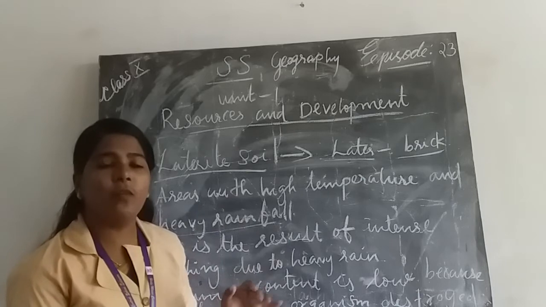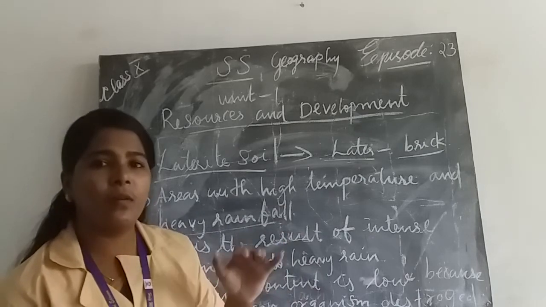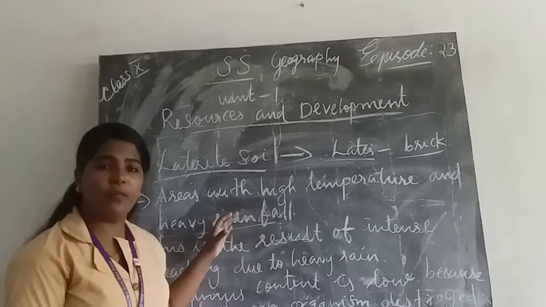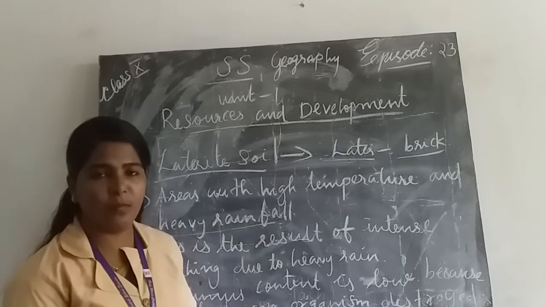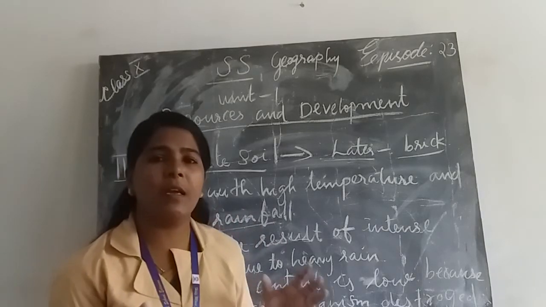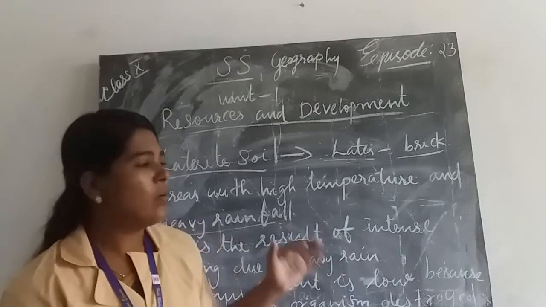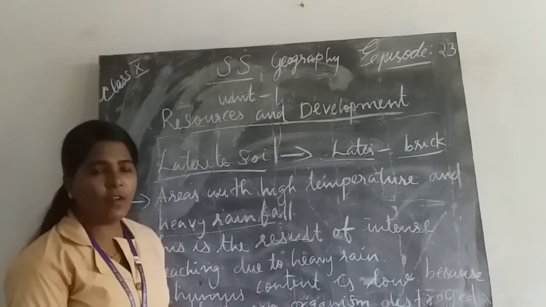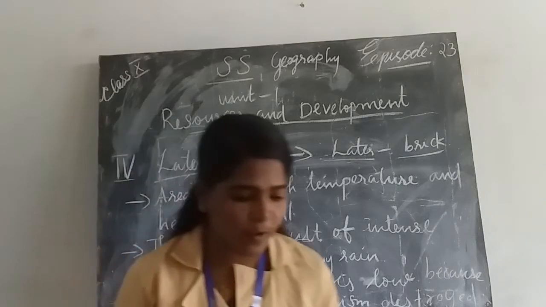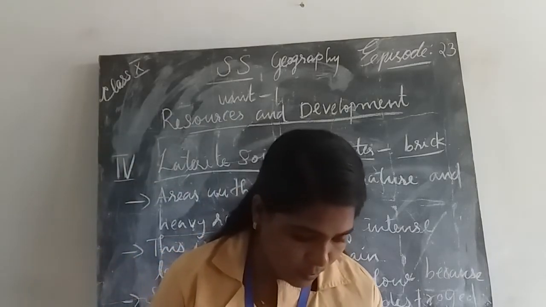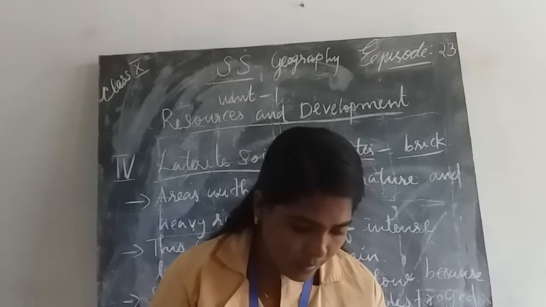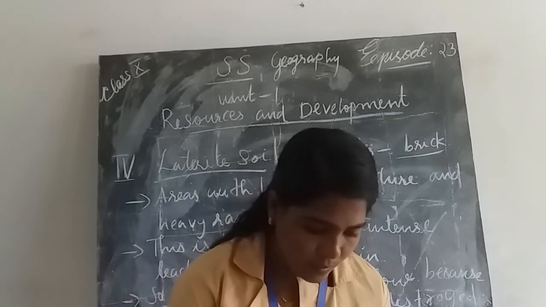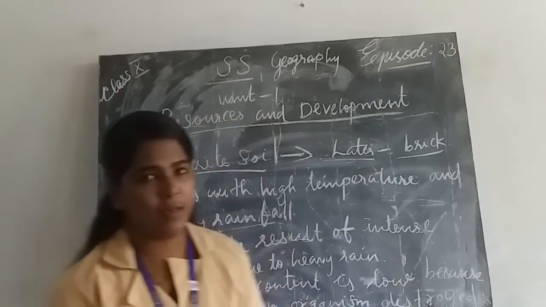The reason for the low humus content is that because of heavy rainfall and high temperature, microorganisms like bacteria are destroyed. So in this soil, humus content is very low. Another important factor of laterite soil is that it is suitable for cultivation with adequate doses of manures and fertilizer.